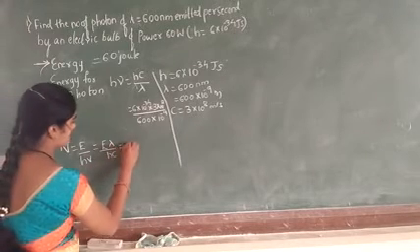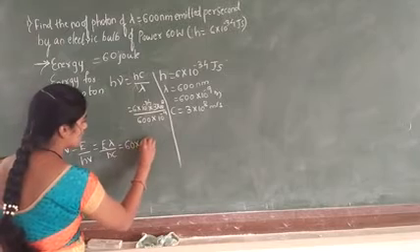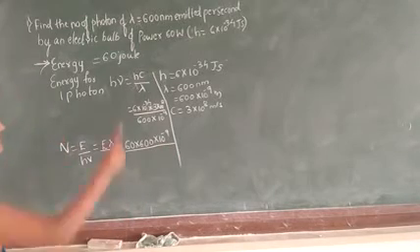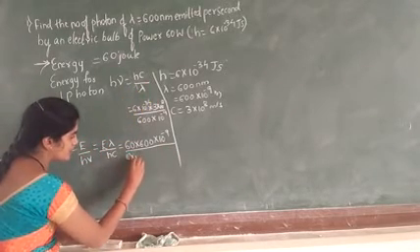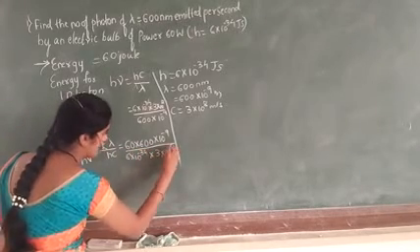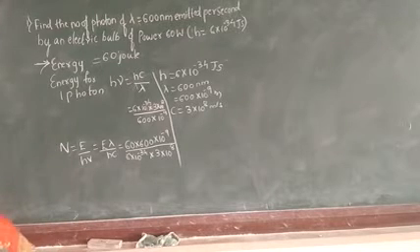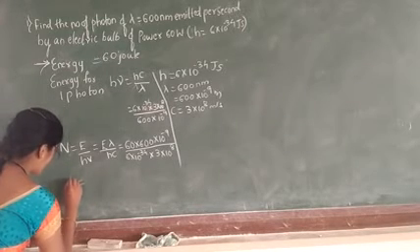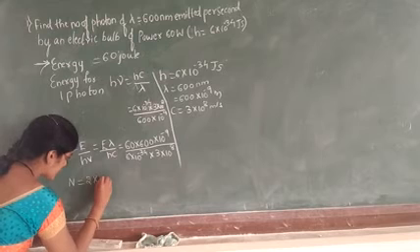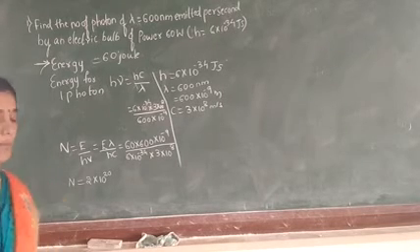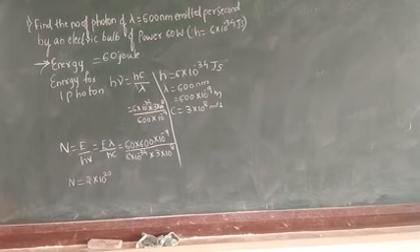Now let us consider E means 60, lambda is 600 into 10 raised to minus 9, the value of h is 6 into 10 raised to minus 34, and c is 3 into 10 raised to 8. In the calculation, we get the answer n is equal to 2 into 10 raised to 20. It does not have any SI unit. Therefore, according to the question, the number of photons emitted per second, n, is equal to 2 into 10 raised to 20.